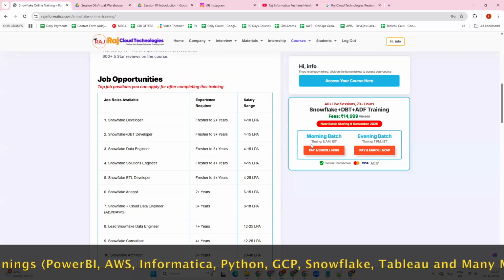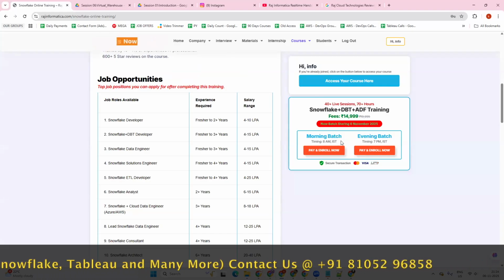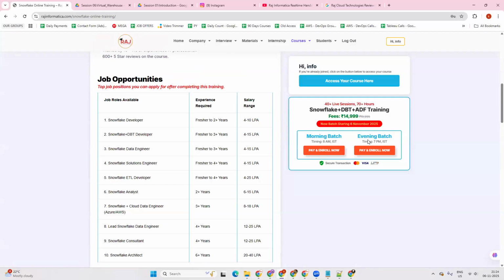These are the batches we have: the morning 8 a.m. batch and the evening 6:30 p.m. batch. We have two batches in a day. The morning batch timings are 8 a.m. to 9:30 a.m. IST, and the evening batch timings are 6:30 p.m. to 8 p.m. IST. Whatever content we are going to teach you, in the morning batch or the evening batch, each and every class we are going to record and upload on the website, as I showed you at the start of the session. That way you can access the recordings and material as well.